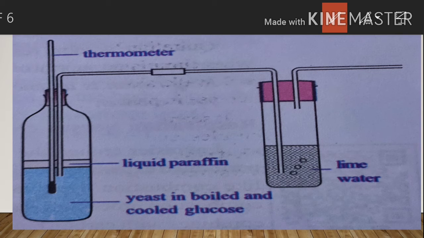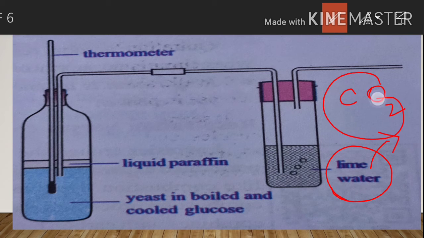So what can we observe? This is the observation. After 2 days, it can be observed that the lime water will turn milky white. So it can prove that carbon dioxide is produced from this solution. That means yeast can perform anaerobic respiration. In their anaerobic respiration, carbon dioxide will be produced.